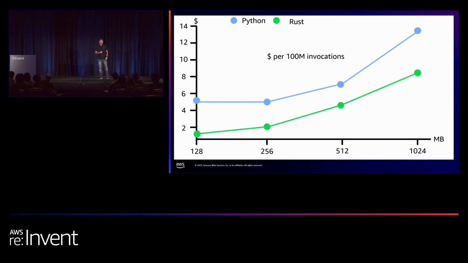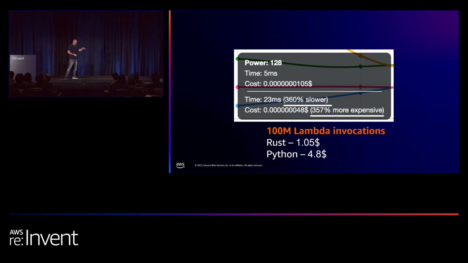And regarding cost, pay attention that the y-axis here is per 100 million invocations. And again, the numbers are great. Rust is 3 times to 4 times cheaper compared to Python. And if we zoom in on a very specific number, 128 megabytes, you can see that, again, Python is 4 times slower and 4 times more expensive.